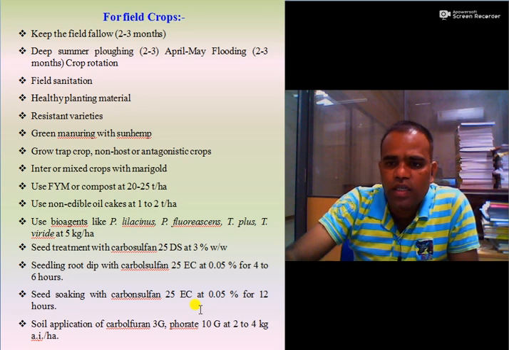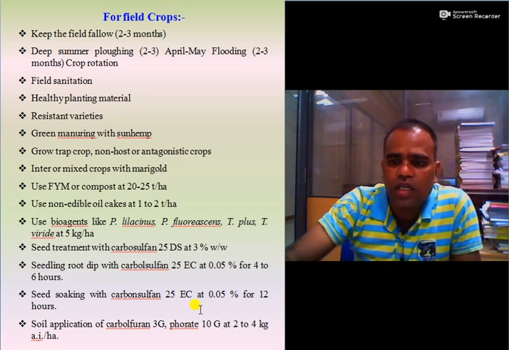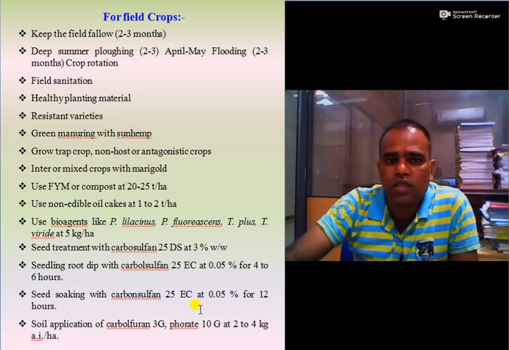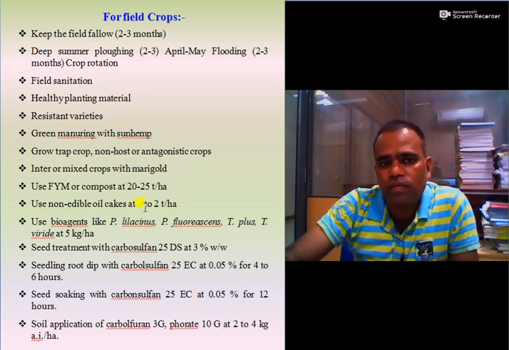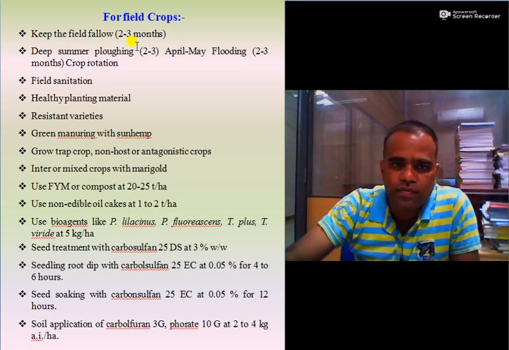So let us discuss integrated nematode management for field crops. In case of field crops, keep the field fallow for 2 to 3 months.